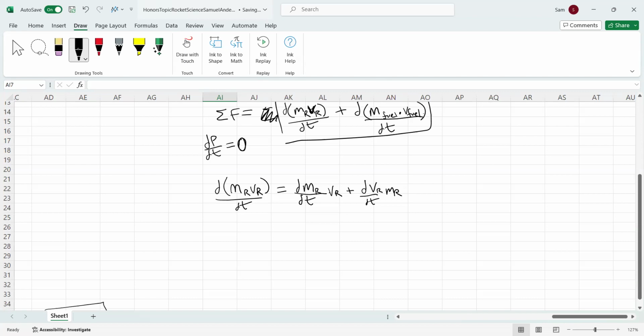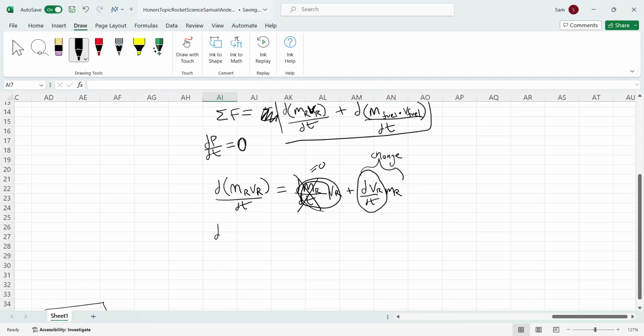I'm talking about the rocket hull itself, or the dry mass of the rocket, the part that does not change. The fuel is what changes. The entire point of the rocket is to get the velocity to change because we want the rocket to go somewhere. The mass of the rocket will not change with respect to time, so this term is equal to 0, and this other term will actually change. It's not going to be equal to 0.